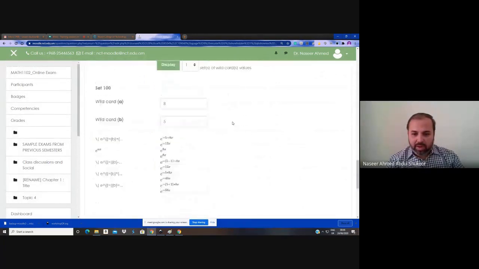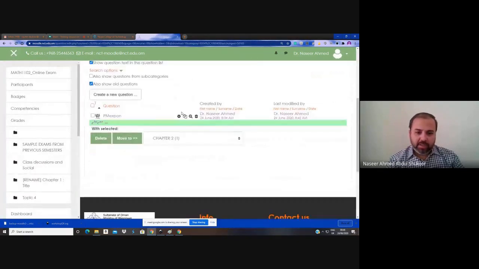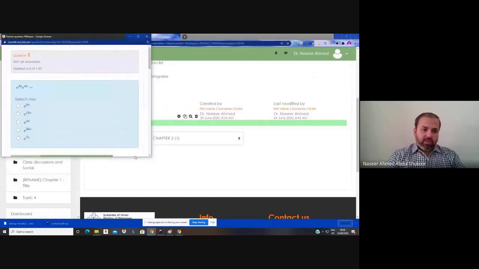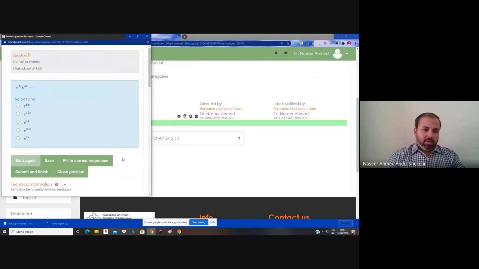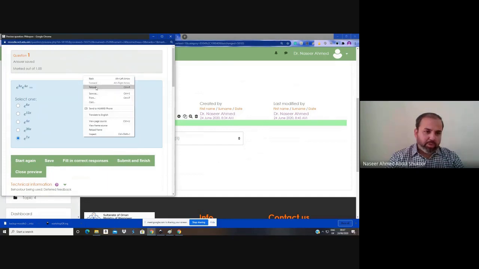Okay, now save the changes, view the question now. The usual checking process: fill the right response. If you want to check for some more options, no need to go back and come, just press F5 or reload this page.